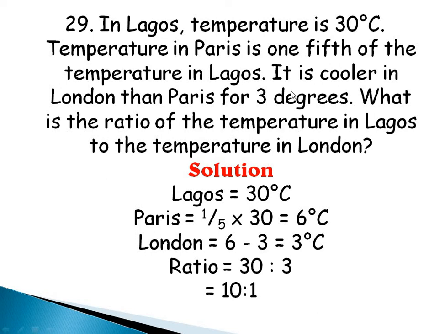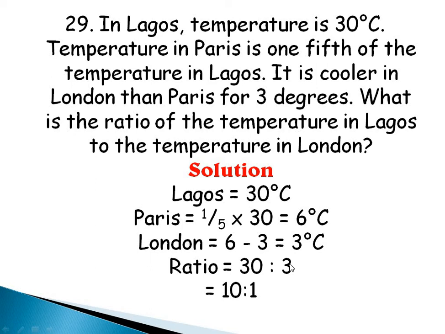Now we're told that it is cooler in London than Paris by 3 degrees. If it's cooler, that means it will be 3 degrees lesser. Do you understand? So for us to get the temperature for London, we're going to subtract 3 from the temperature of Paris. Do you understand? So 6 minus 3 is 3 degrees C. Now we have to compare: what is the ratio of the temperature in Lagos to the temperature in London? So temperature in Lagos is 30 degrees, temperature in London is 3 degrees.